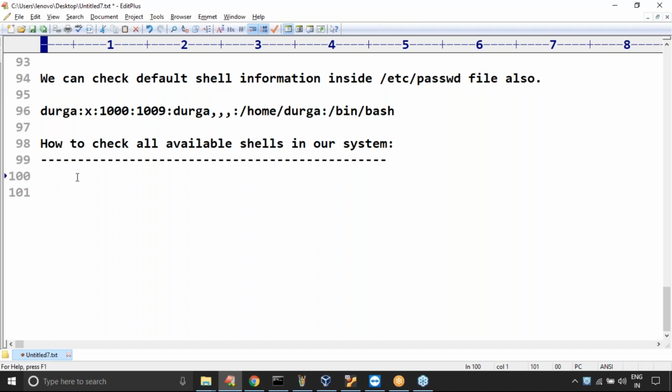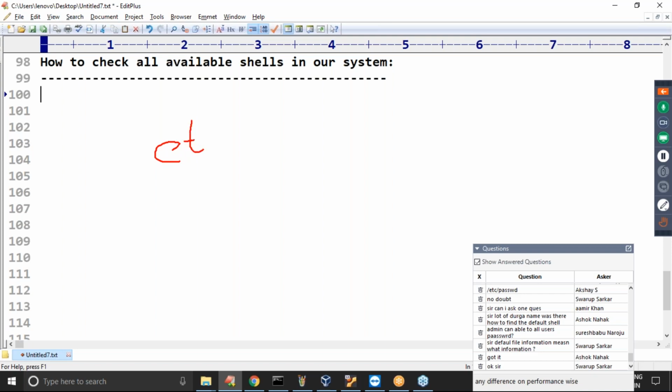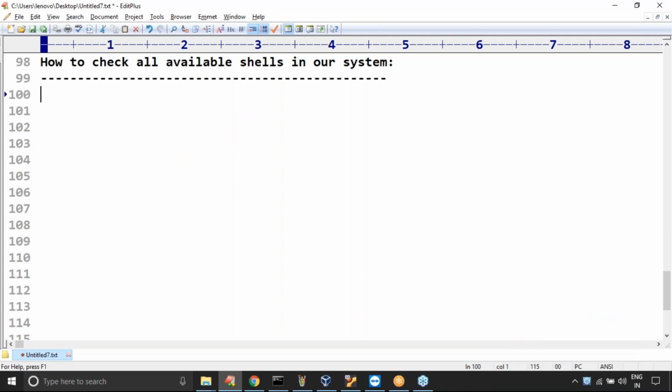Next, how can you check all available shells in my system? It's very simple. We have one folder named etc. Have you remembered? What does the etc folder contain? System configuration information. Remember this very carefully. System configuration information will be available inside the etc folder.